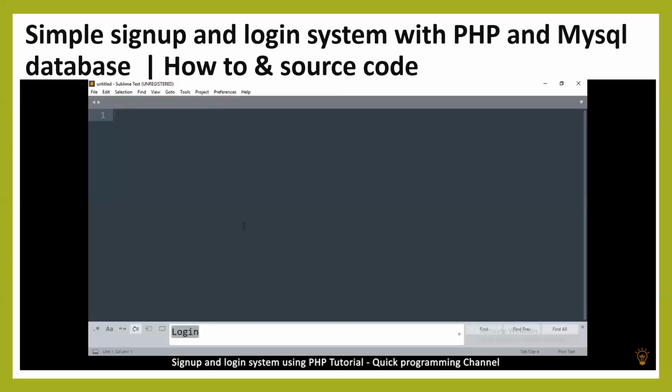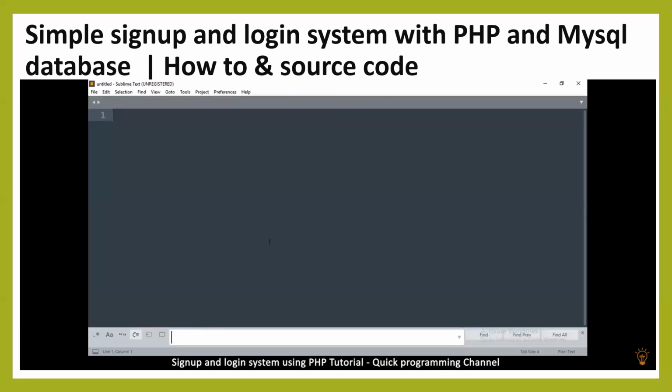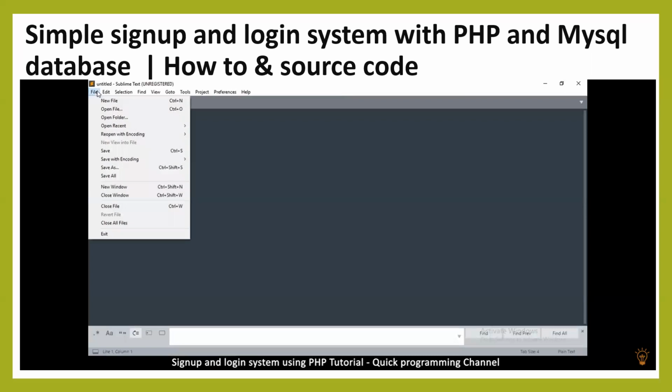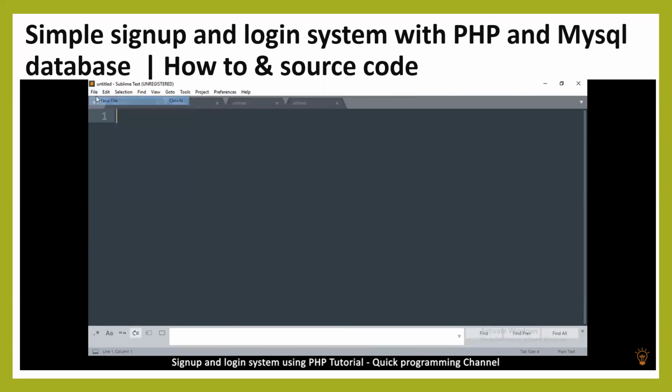So let's go to our text editor. You can use any text editor of your choice, including Notepad. I'll be using Sublime Text. You can download and use the free version. All right, so I'm going to create 6 new files, just like that. 1, 2, 3, 4, 5, 6.